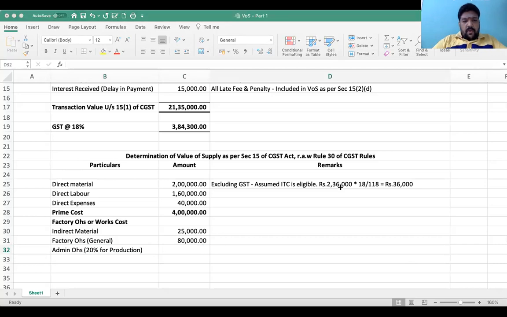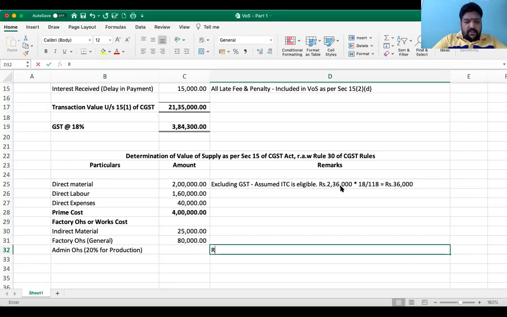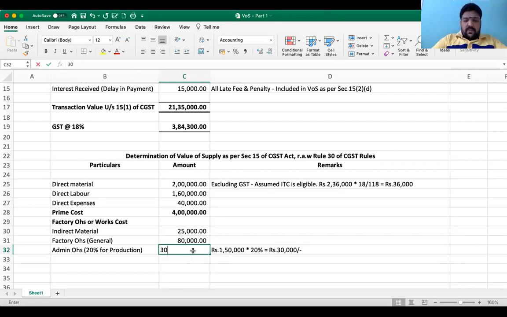So total admin overheads is rupees 1,50,000. Of that, 20% is going to be for this thing. So we will add 20,000, 20% of it, factory overheads, admin overheads.